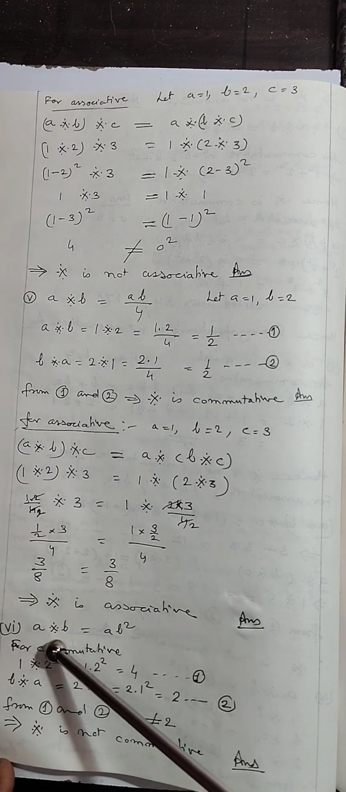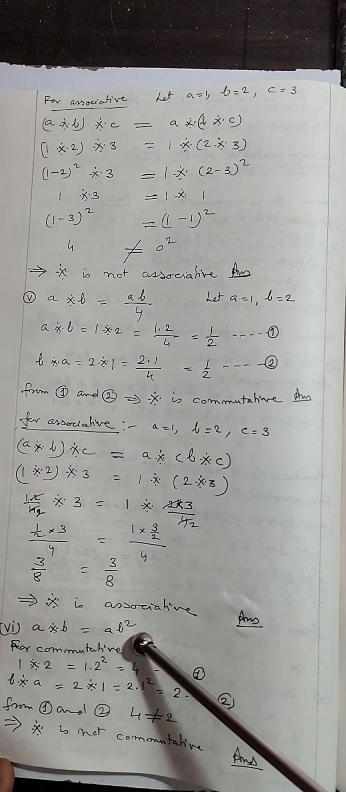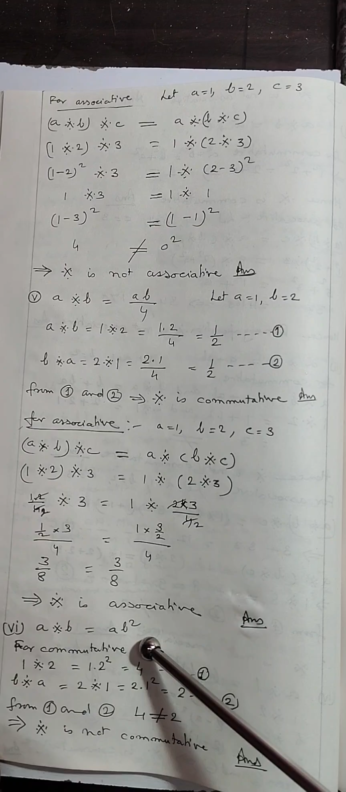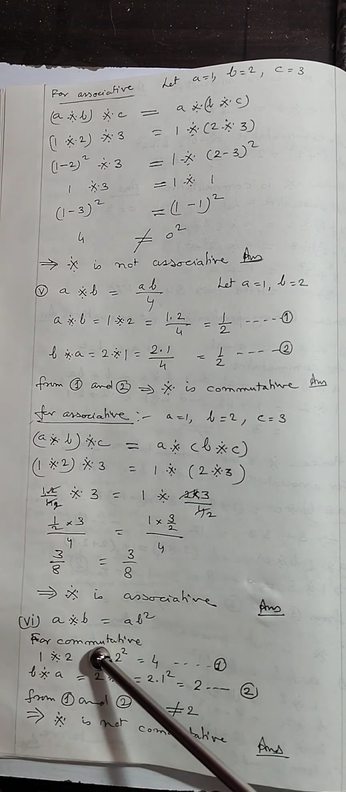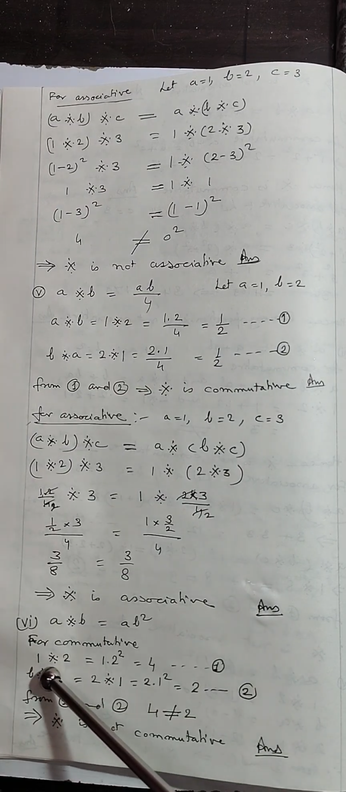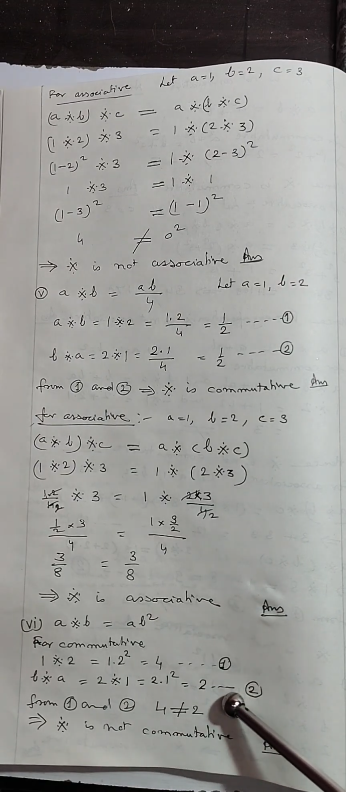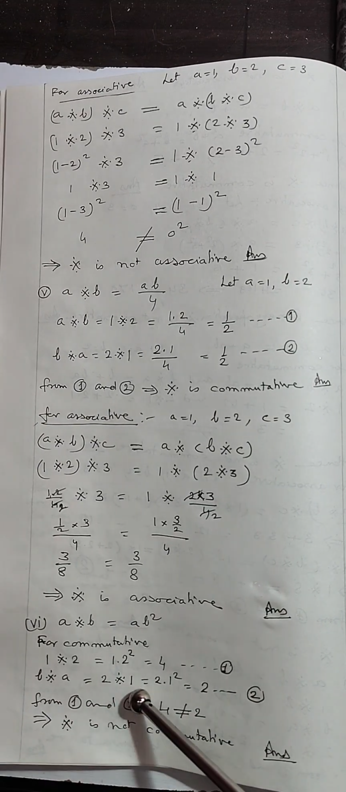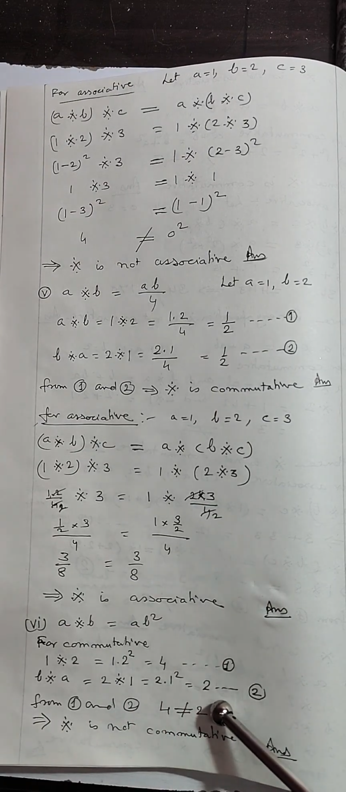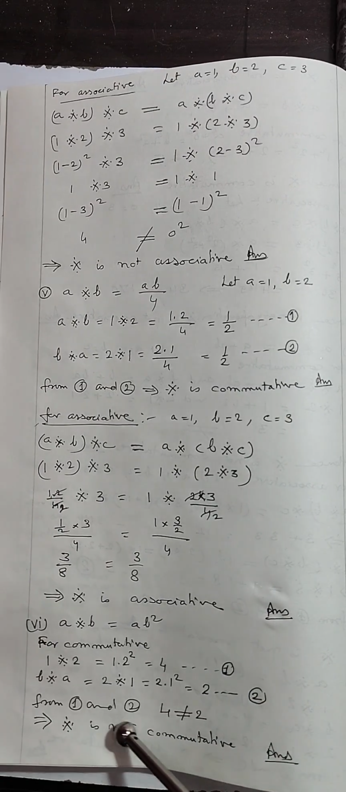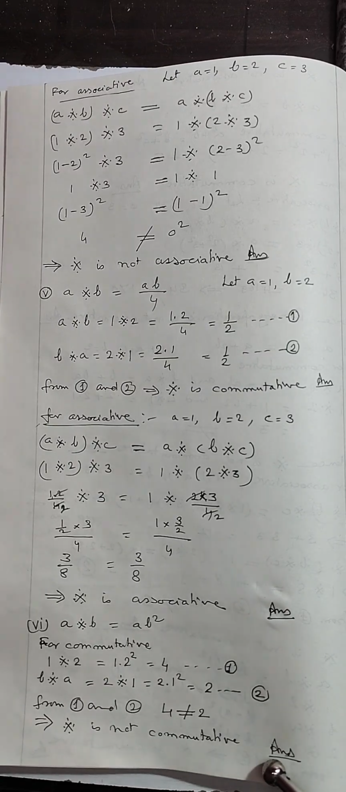Now the sixth part, that is A binary B, that is equal to AB square. For commutative, 1 binary 2, that will be equal to 1 into 2 square, that will be equal to 4. It will be our first equation. B binary A, that is equal to 2 binary 1, again 2 into 1 square, it will be equal to 2. So from first and second, 4 is not equal to 2. So the binary is not commutative.